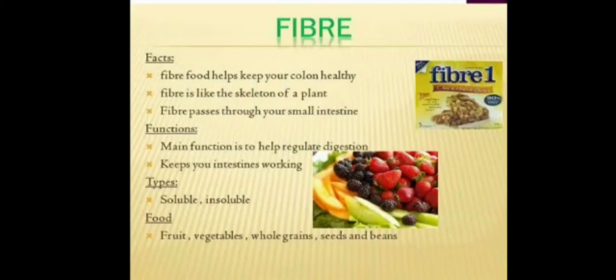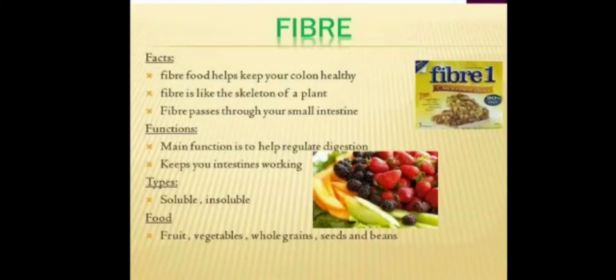Now, like water, fiber does not provide us any nutrient. Though it has no food value, its presence is essential in our food. Why? Because we need fiber for the normal working of our digestive system. Now, how does this work?